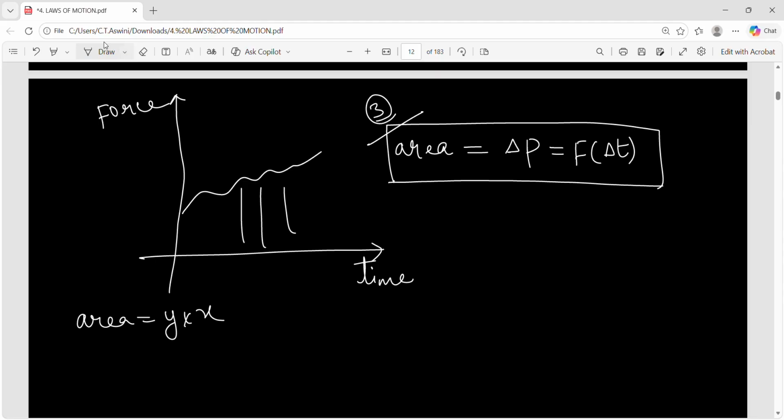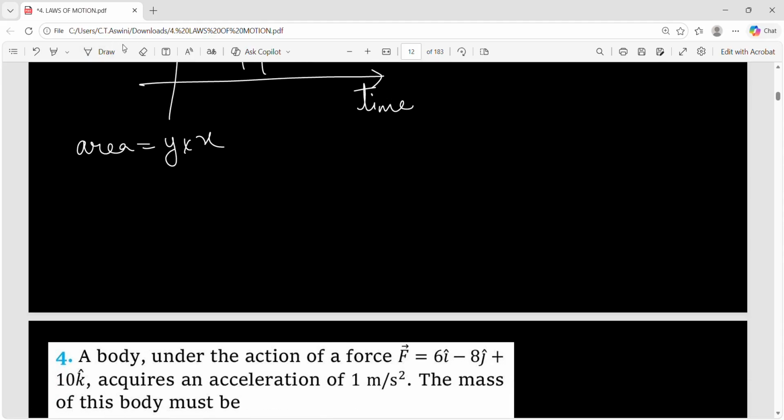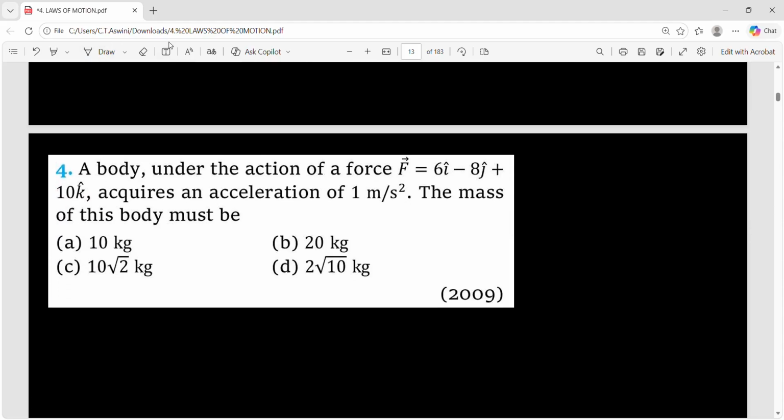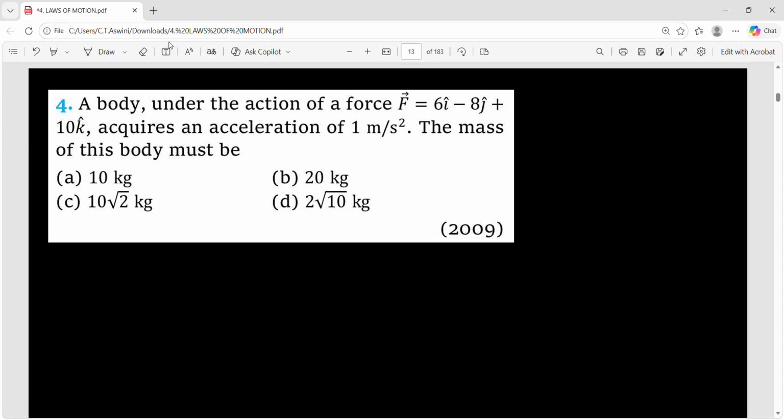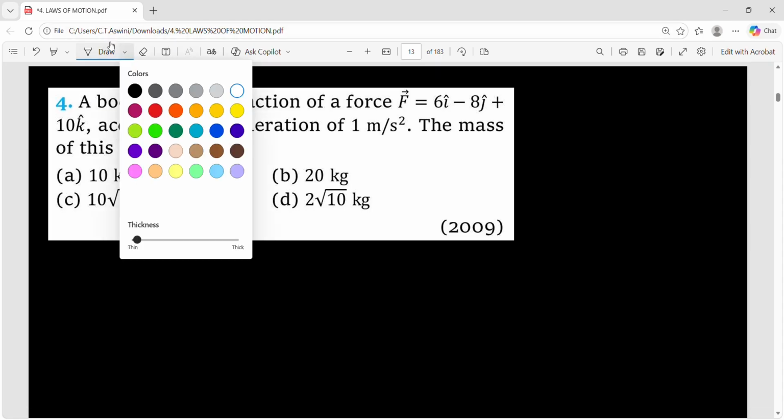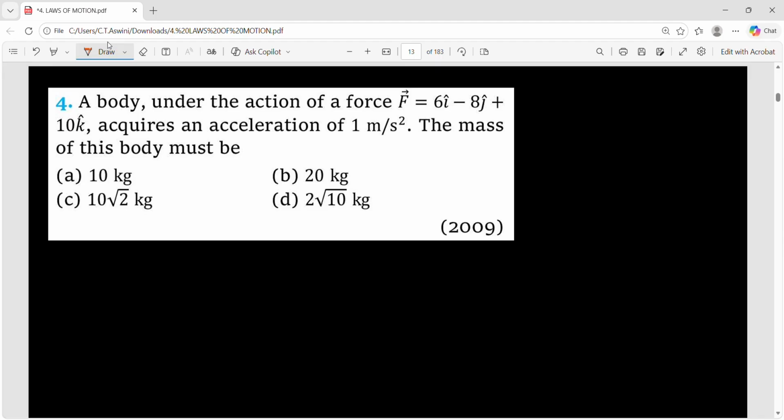Clear with this? So this is all about Newton's second law of motion. And before going for problem solving, make sure you have learned these formulas 1, 2, 3. A body under the action of the force, so this is the force, acquires an acceleration. Acceleration is given. You have to find the mass of the body. So what is the formula? Use F is equal to m into a.